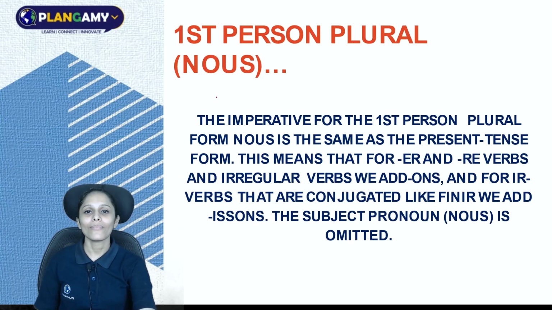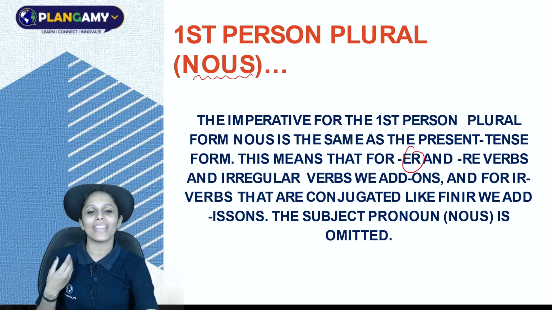Now, with nous, the imperative for the first person plural form nous is the same as the present tense form. This means that for er and re verbs and irregular verbs, we add ons. You have to understand this or learn this. And for the ir group of verbs that are conjugated like finir, we add issons.